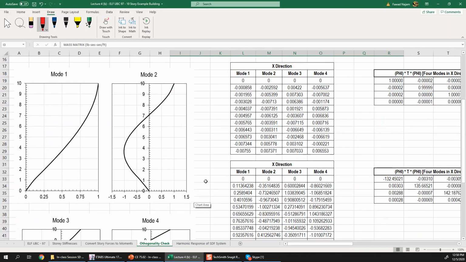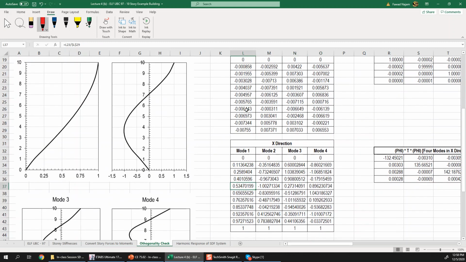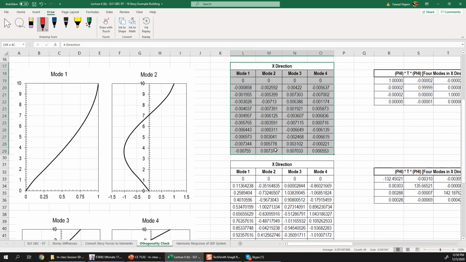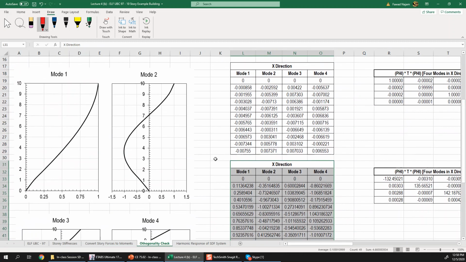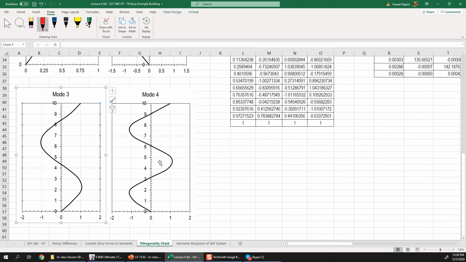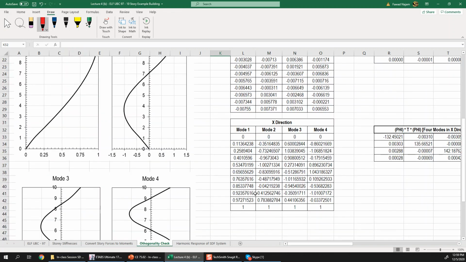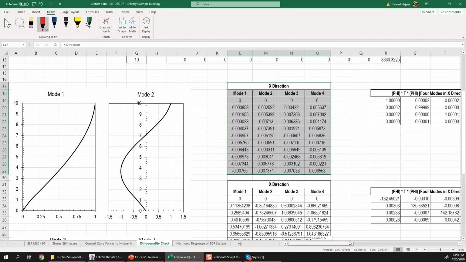These are the mode shapes. First of all, I normalize them such that the roof number is 1. So here you can see that I divide all the mode shapes. These are the original mode shapes, these ones from ETABS, and then I normalize such that the roof number is 1. So then I plotted them: first mode, second mode, third and fourth mode in X direction. Now let's use the first ones, which are the original ETABS mode shapes, to check the modal orthogonality.